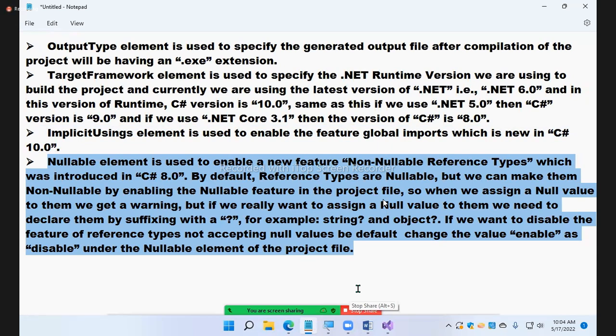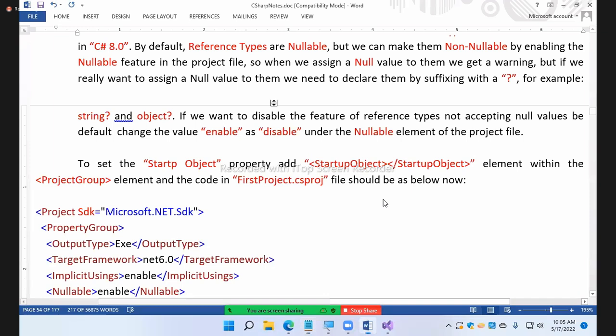If you want to disable the feature of reference types not accepting null values, change the value from enable to disable under the Nullable element of the project. Okay. Next.